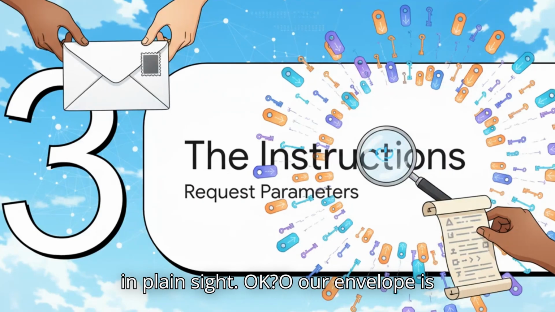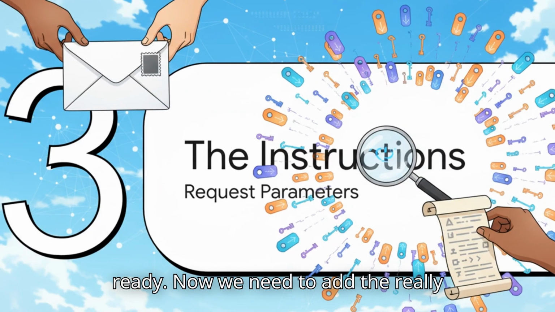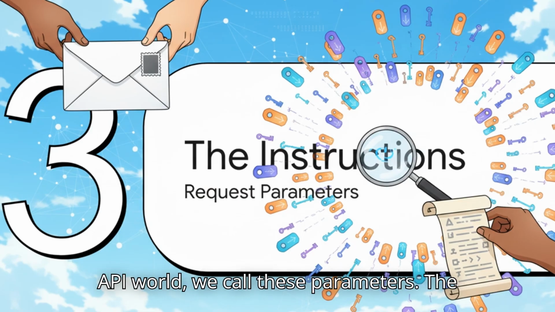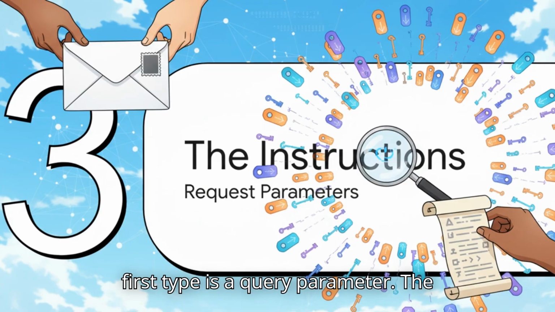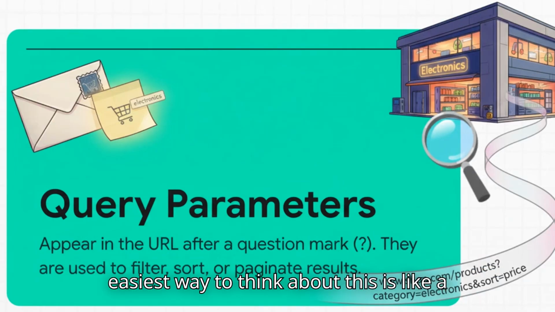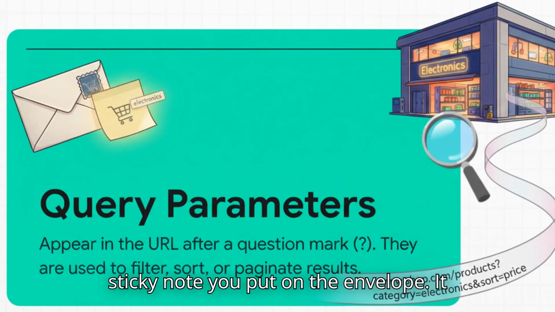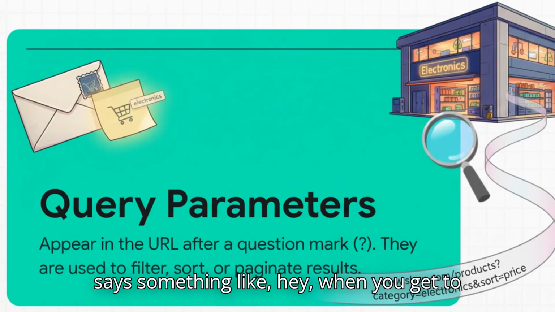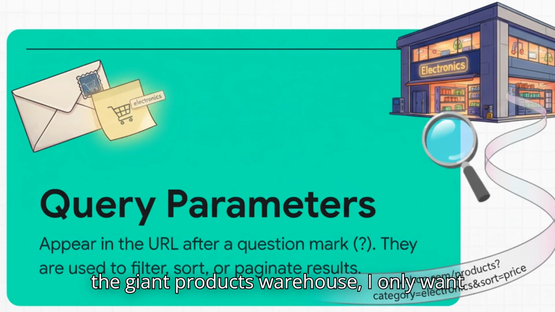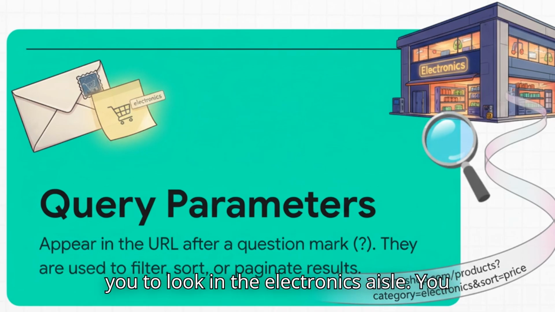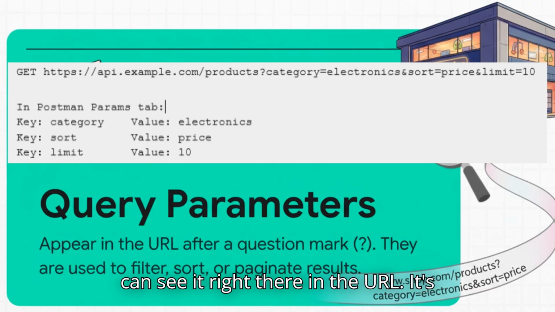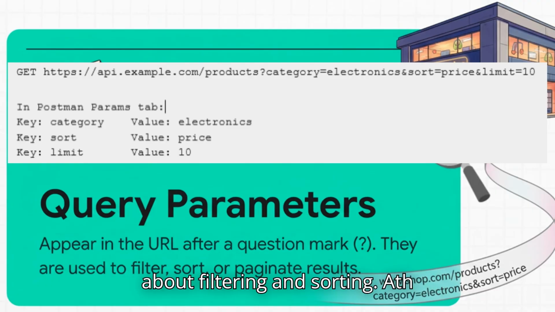Okay, so our envelope is ready. Now we need to add the really specific delivery instructions. In the API world, we call these parameters. The first type is a query parameter. The easiest way to think about this is like a sticky note you put on the envelope. It says something like, hey, when you get to the giant products warehouse, I only want you to look in the electronics aisle. You can see it right there in the URL. It's everything after that little question mark. It's all about filtering and sorting.